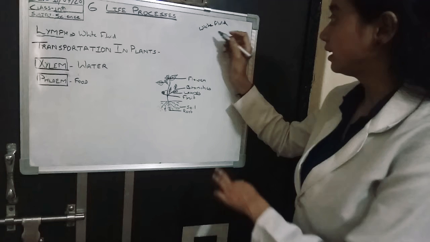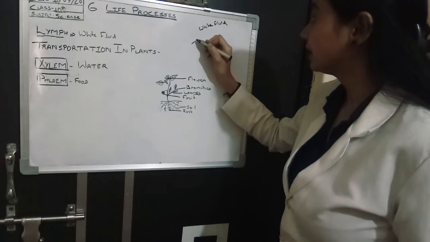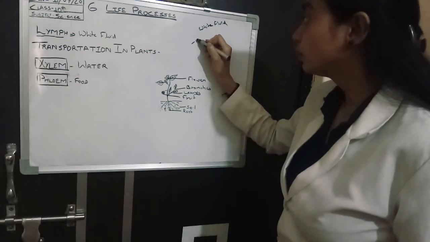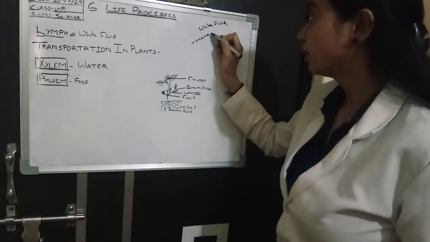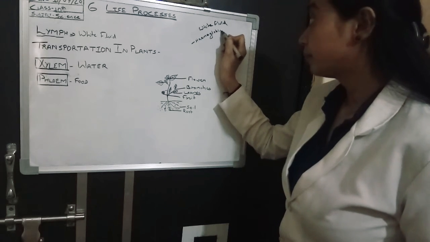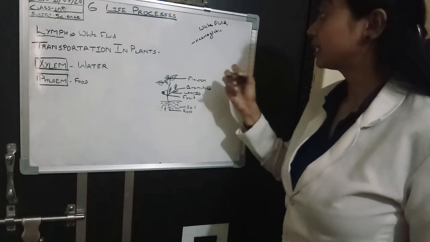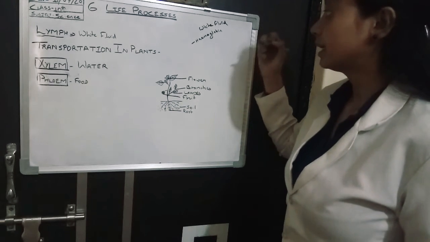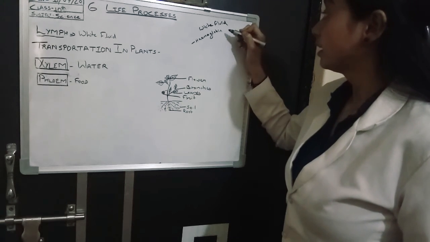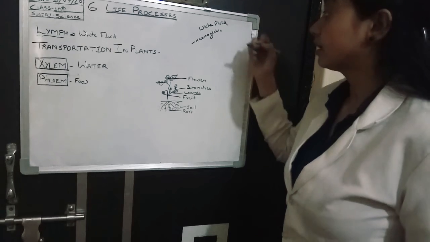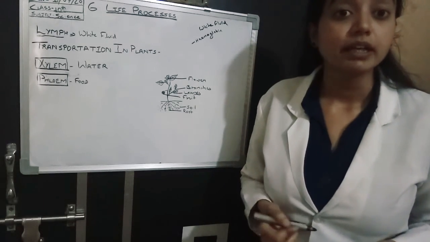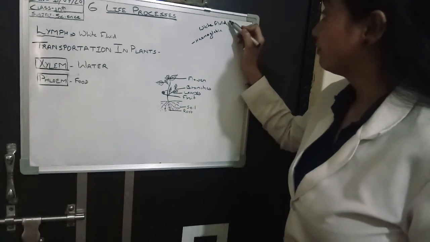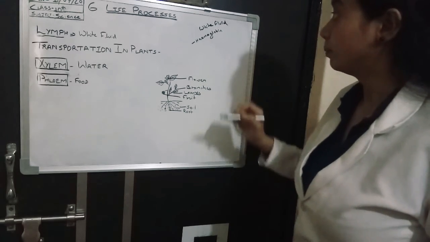Because in this fluid there is an absence of hemoglobin. In blood, due to the presence of hemoglobin, blood appears to be red, and in the white fluid there is an absence of hemoglobin.